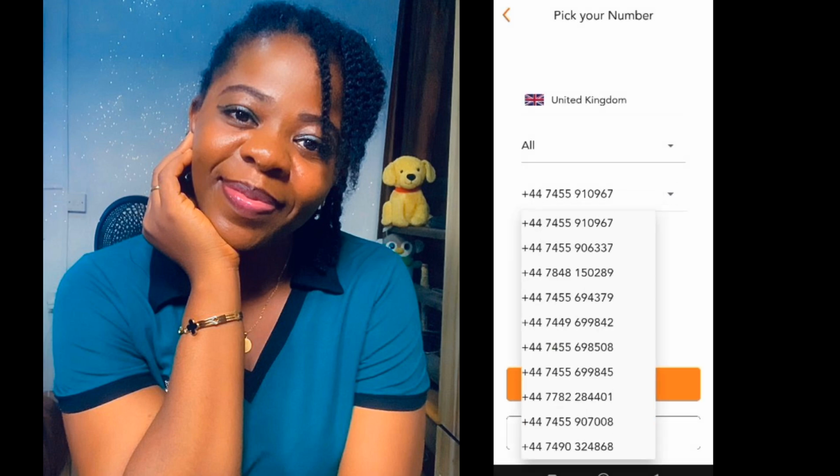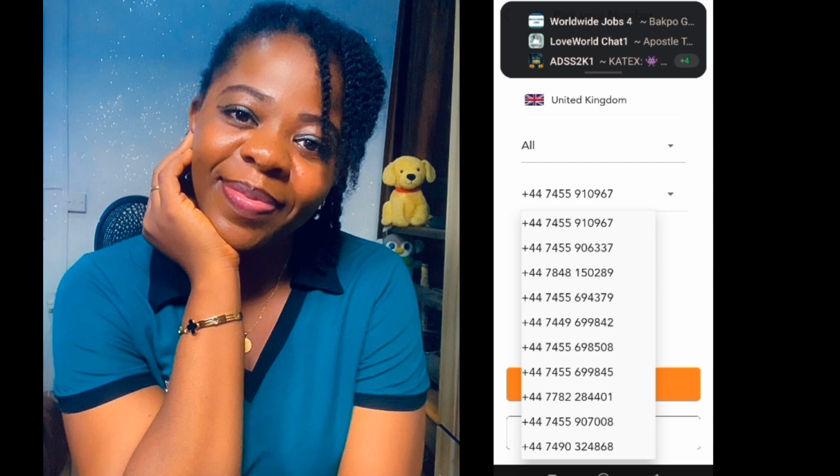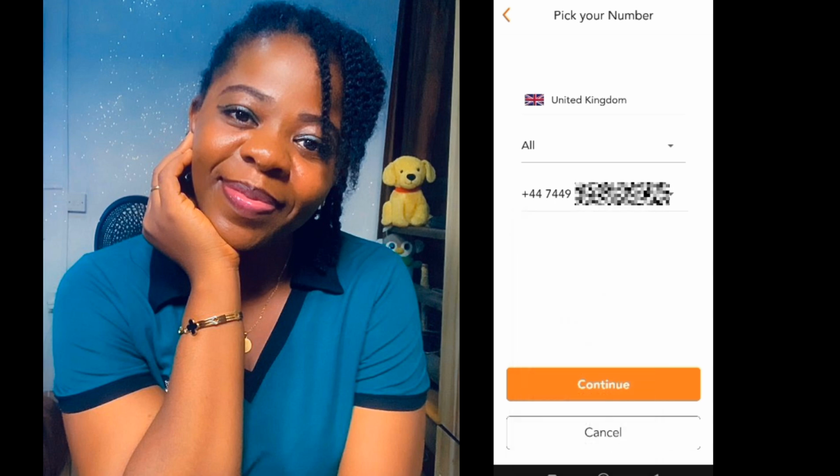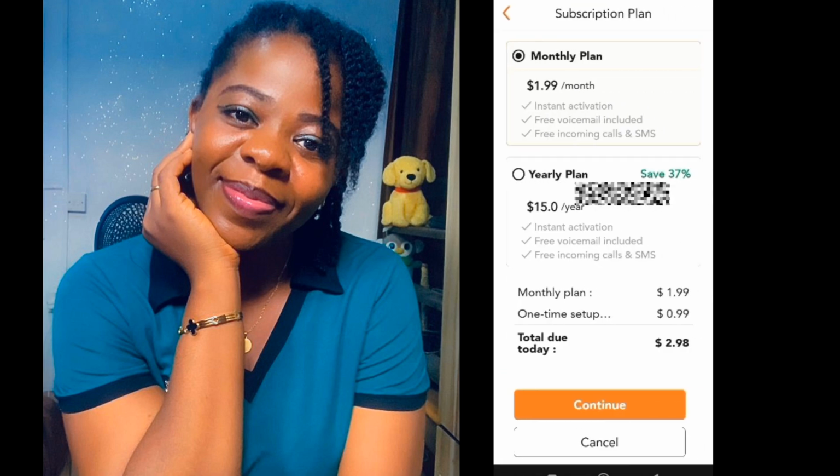So they have one number suggestion for me, but if you don't like it, you can click on the drop down arrow to choose any of the numbers that you like. Okay, I'll just go ahead and make my selection. This usually takes me time because I want to choose a number that is easy for me to remember. So I'll just go ahead and choose anyone here. When I see anyone I like, I click on it and wait for it to load, to become my own. So yeah, I choose this particular one.